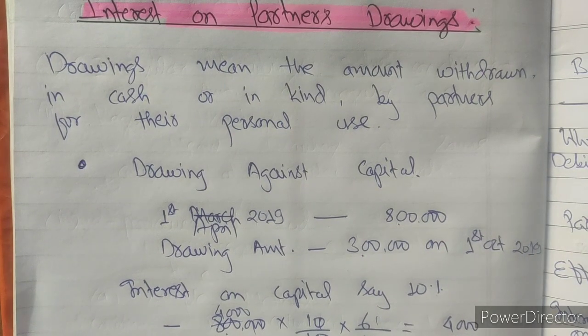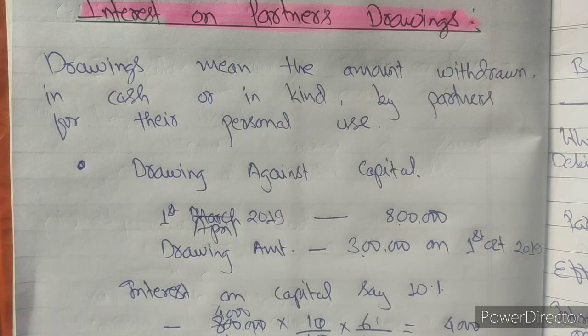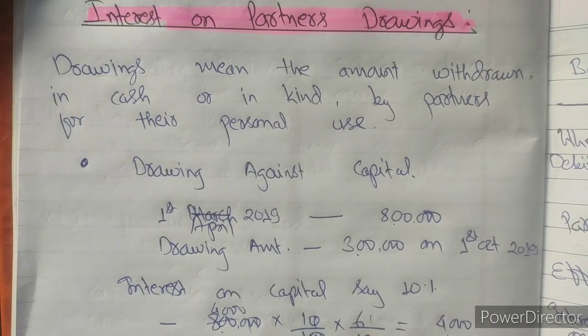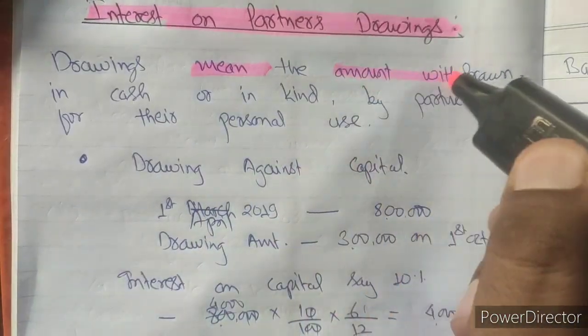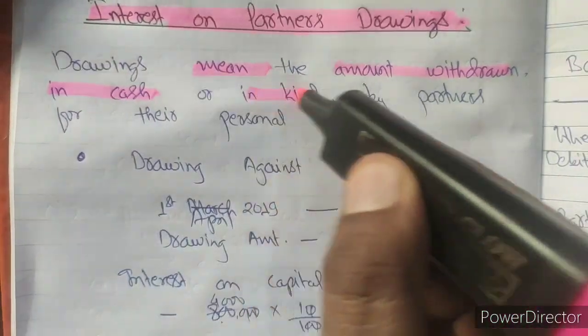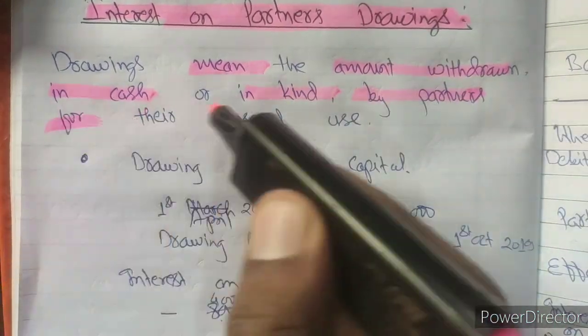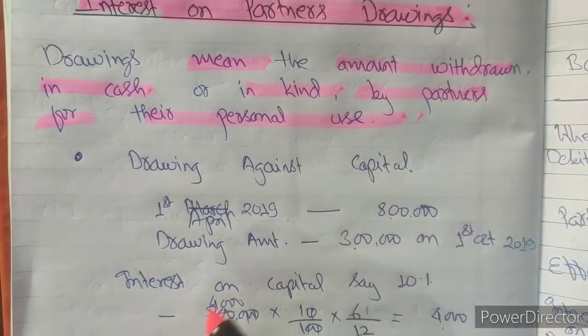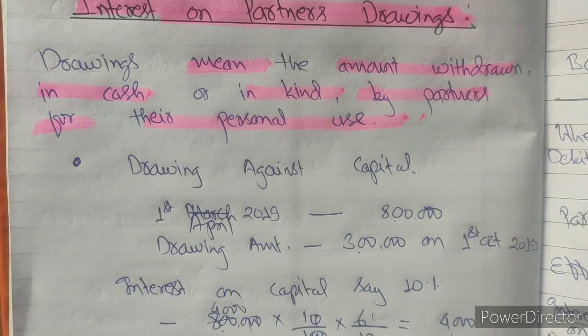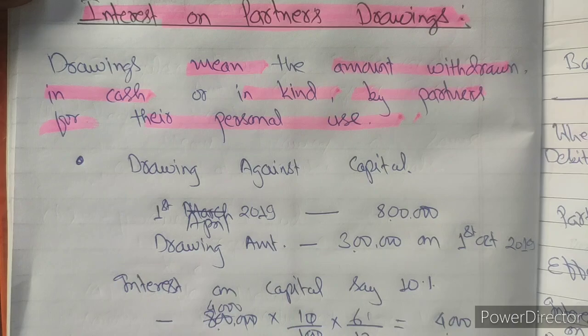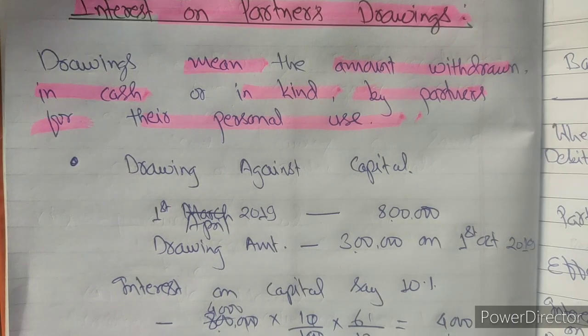Now before going to calculate interest on partners' drawing, before going for practicals, let us first see the basic meaning. What does drawing mean? Drawing means the amount withdrawn in cash or in kind by a partner for their personal use. Whenever any partner withdraws any amount for personal use, it is known as drawings, that we have discussed in Class 11 basic concept of accounting.